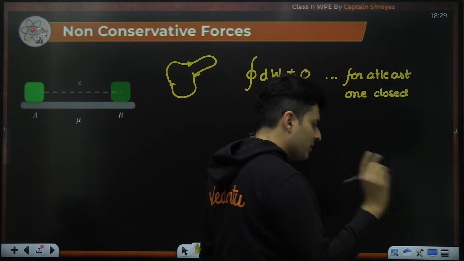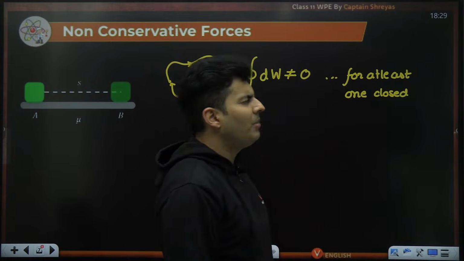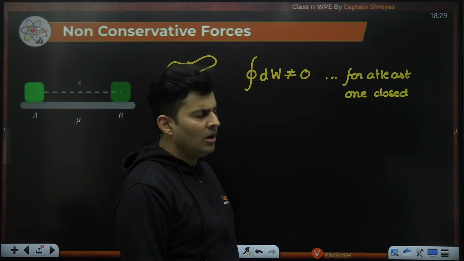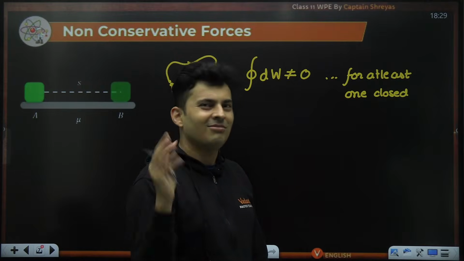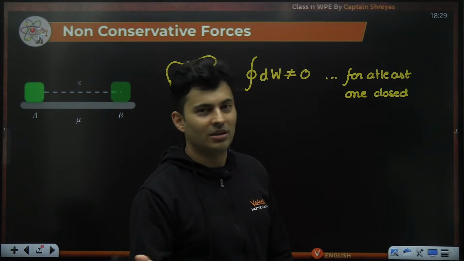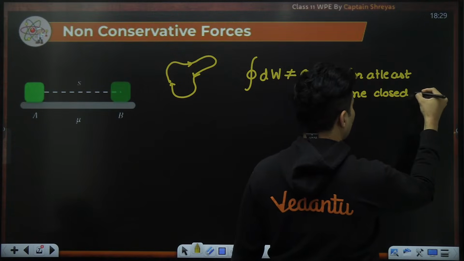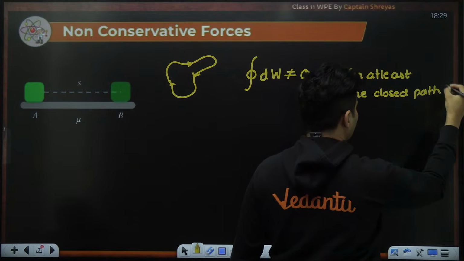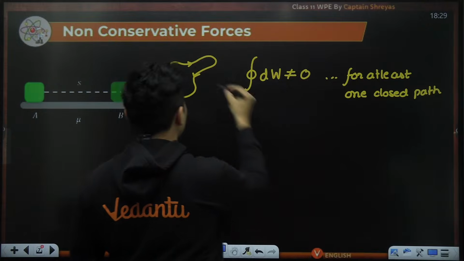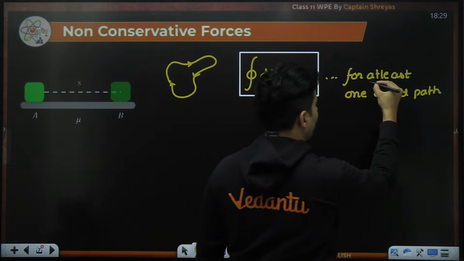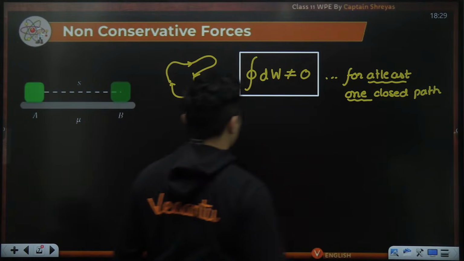Even if once you steal, you are a thief. It's not like, ma'am, I was not stealing 30 days, only the 31st of the month I will steal. That's it, bro. Once you steal, you are a thief. It does not matter what you did on the other days. One closed path, then it is said to be non-conservative in nature.